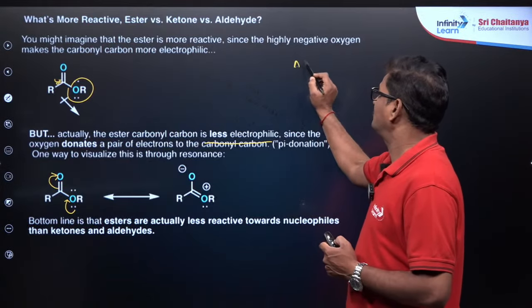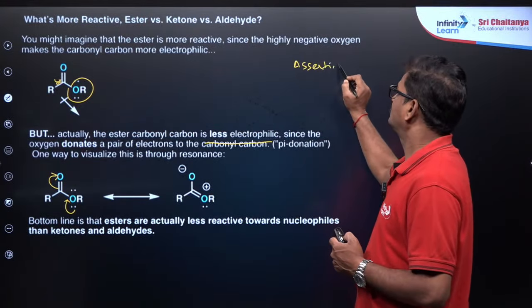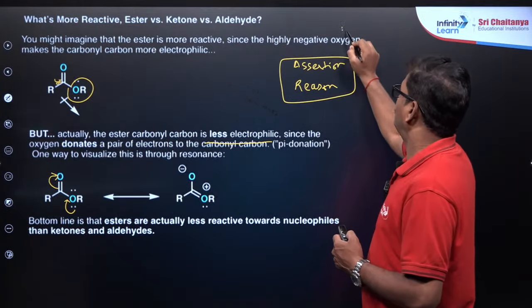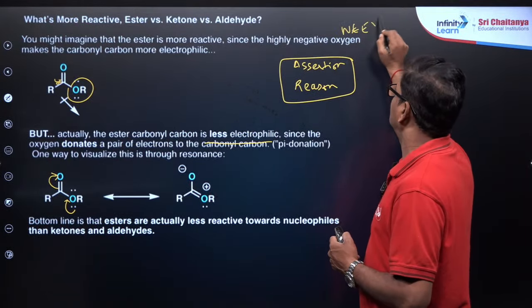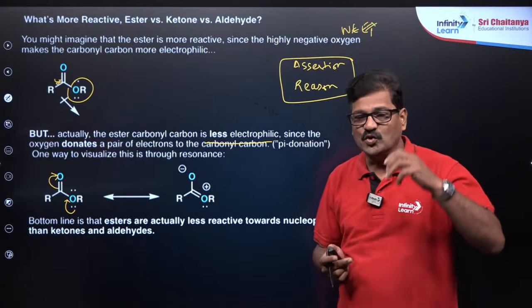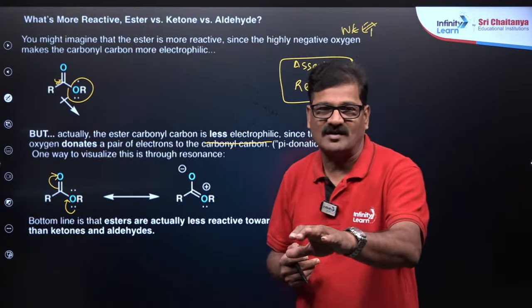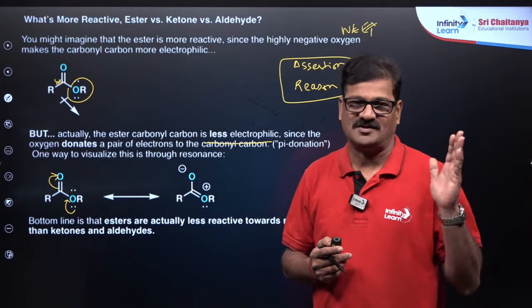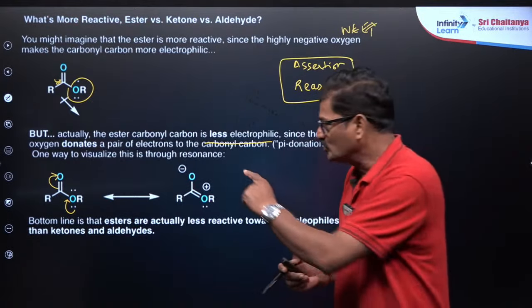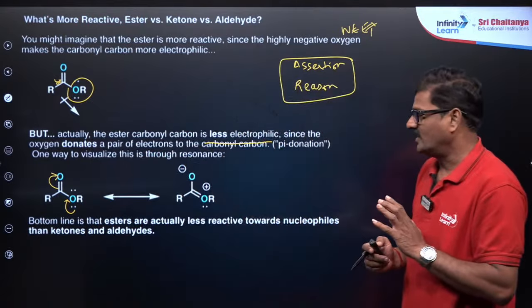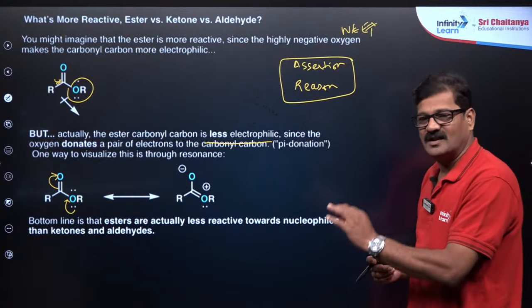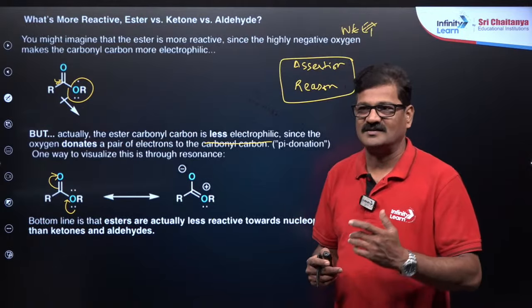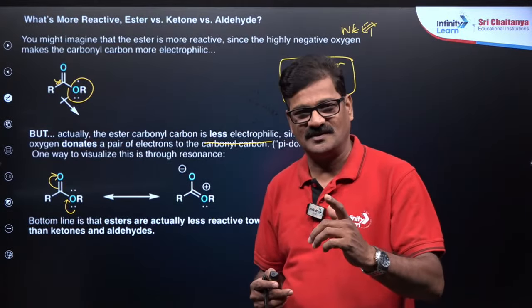So, assertion and reason. This is the pattern of questions that you are going to see in the NEET examination. I want to use a question. Assertion: Esters are less reactive towards reaction with Grignard reagents. Reason: Due to cross conjugation, esters are less electrophilic. So both assertion and reason are correct, and the reason is the correct explanation of the assertion.